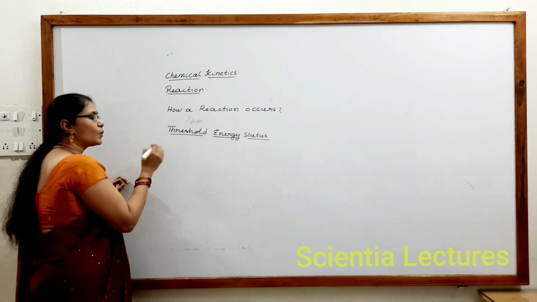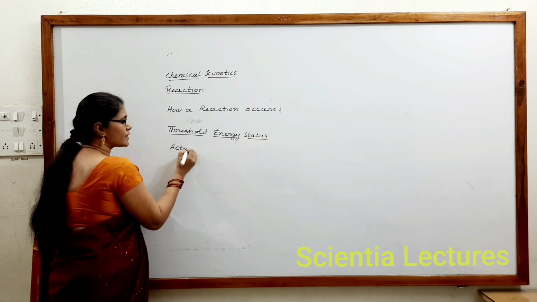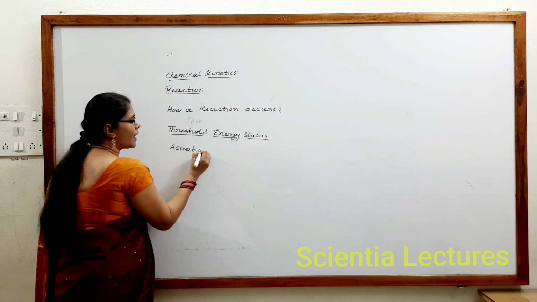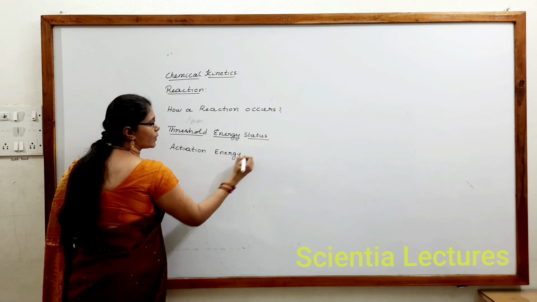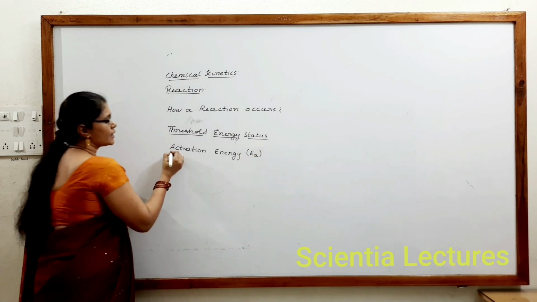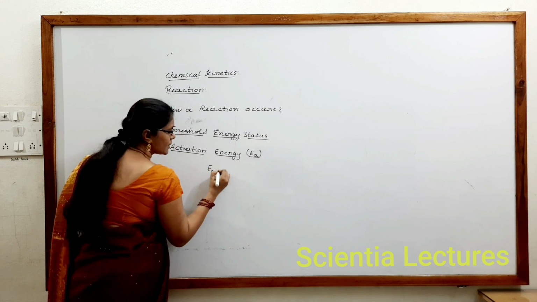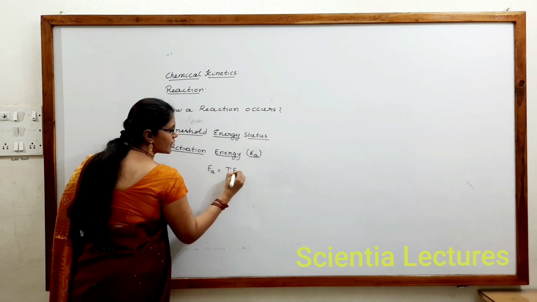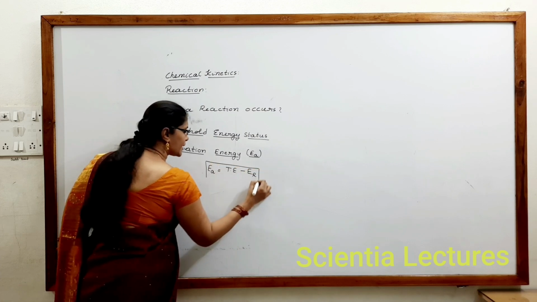The energy required by a reactant molecule to reach threshold energy status is called activation energy. So activation energy must be equal to threshold energy minus energy of reactants.